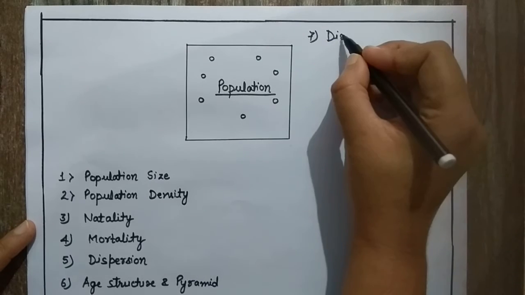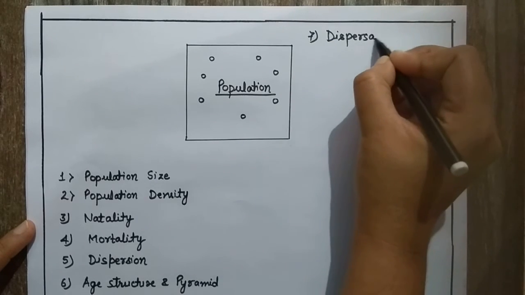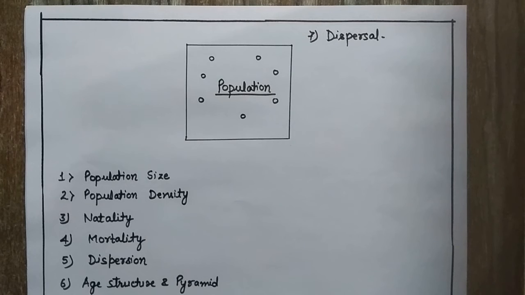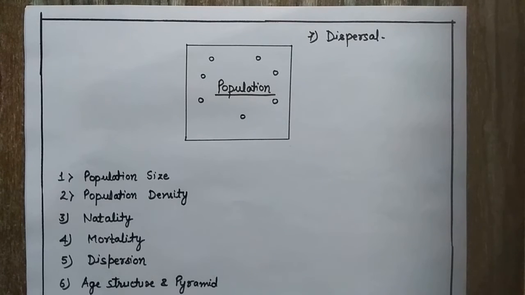That is the seventh characteristic, dispersal. So we will explain all these characteristics one by one. Population is generally a group of individuals of a species having the capability of interbreeding, residing in a particular geographical area. In ecology, we have a discipline termed population ecology, which studies populations and how they change over time, and it studies the spatial as well as the temporal patterns in abundance and the distribution of organisms.